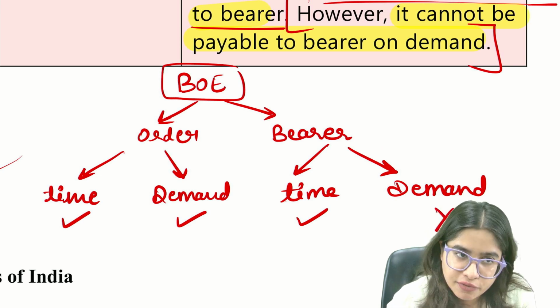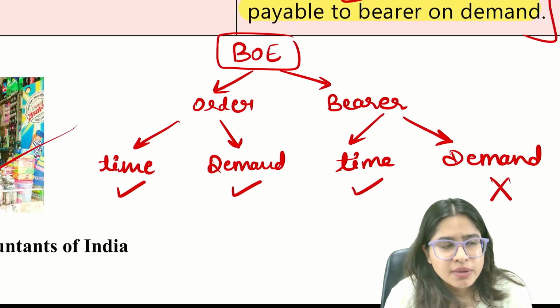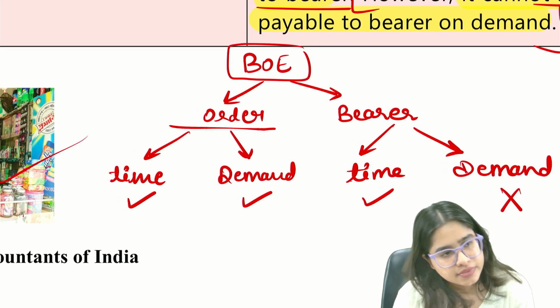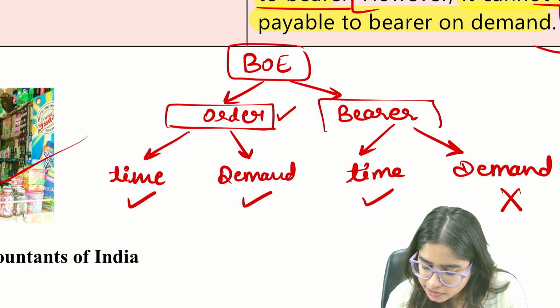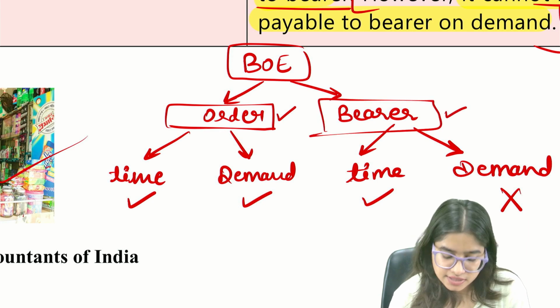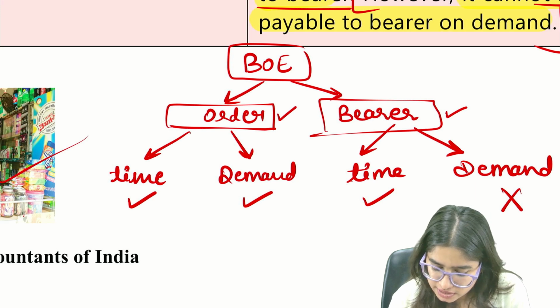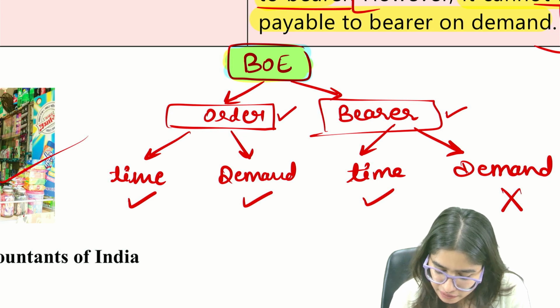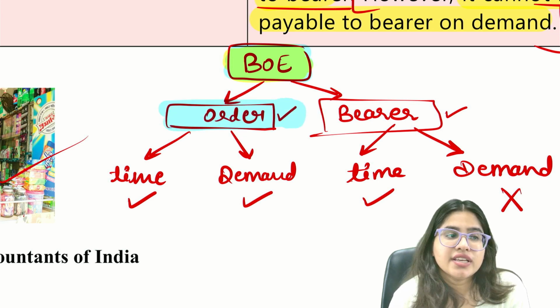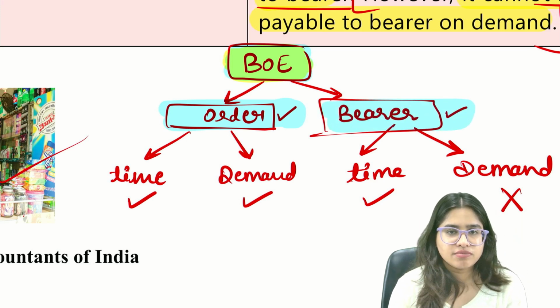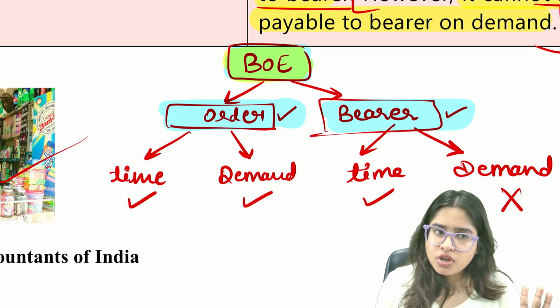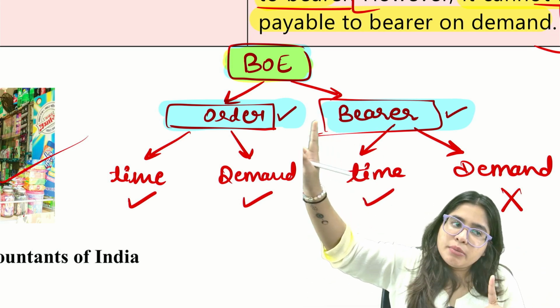Let's say this is a bills of exchange. Now, can we make bills of exchange payable to order? Yes. Can we make bills of exchange payable to bearer? The answer is yes. So, if this is the bills of exchange, can we make it payable to order? Yes. Payable to bearer? Yes. Unlike promissory note. So, it can be payable to bearer also, it can be payable to order also.